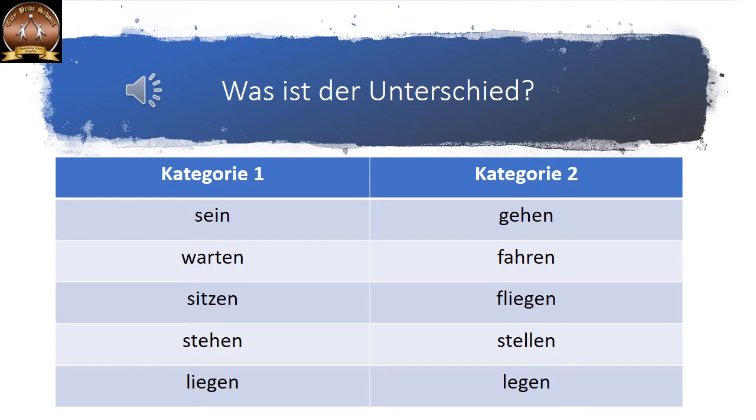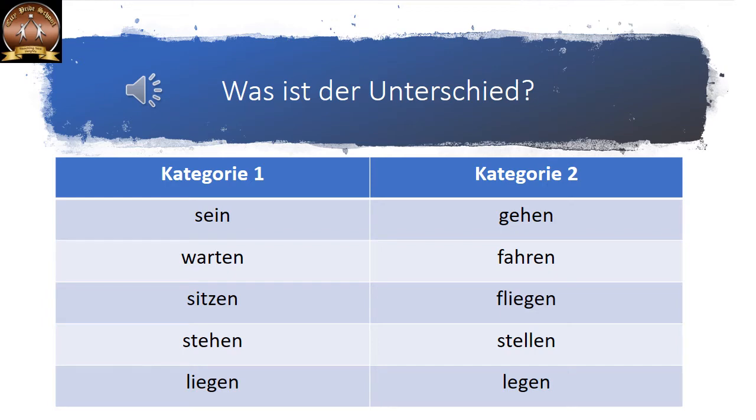Stellen as well as legen both mean to keep. But stellen is to keep something vertically. For example, I am keeping the bottle. No one keeps a bottle horizontally; you always keep it vertically. That is stellen. But legen is also to keep, but horizontally.